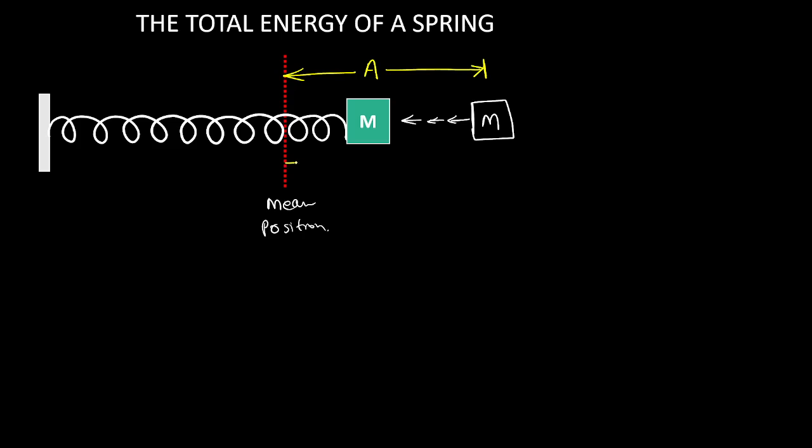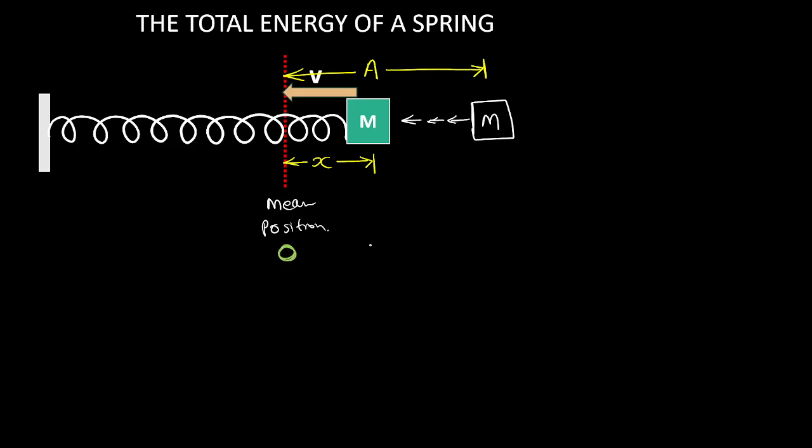And this is the temporary position, let it be X. In this situation, the body M is moving towards the left with the velocity V. You agree with me? So at this temporary position, what is the total energy? That is my objective.